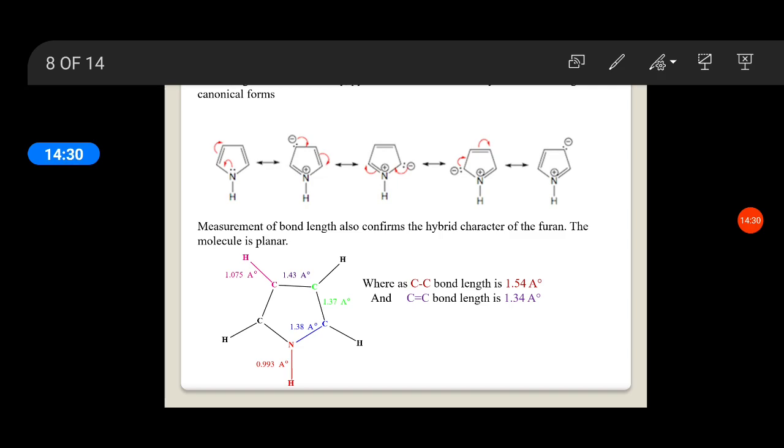Therefore furan has aromatic character, because electron delocalization takes place. That is why, instead of addition reaction, it undergoes substitution reaction; it undergoes addition reaction only under extra conditions, when we provide high pressure and high temperature. But it easily undergoes substitution reaction, that is, electrophilic substitution reaction, because the carbons have more electron density.